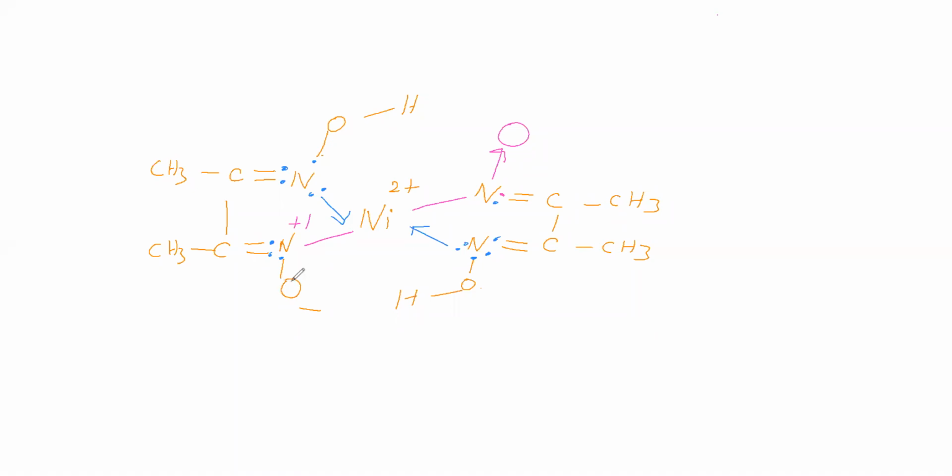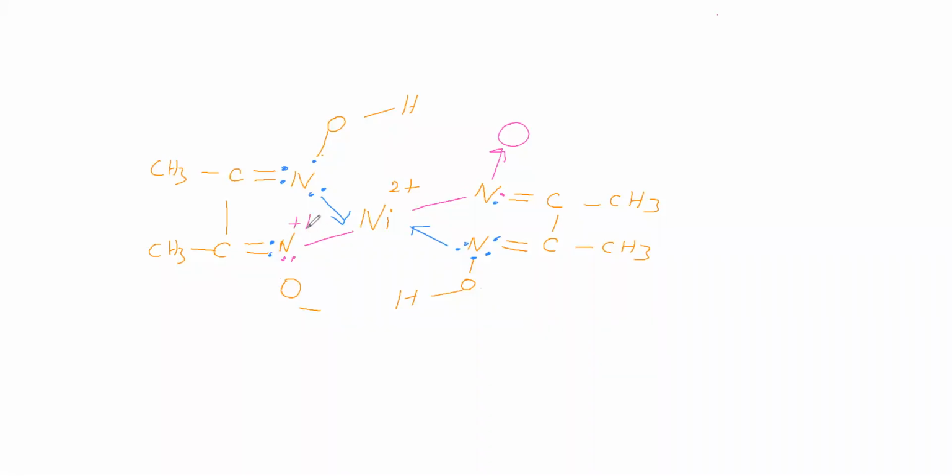So this oxygen is contributing its electron to nitrogen. This electron goes to nitrogen, so now we will remove this bond and this electron. Nitrogen is having a lone pair.